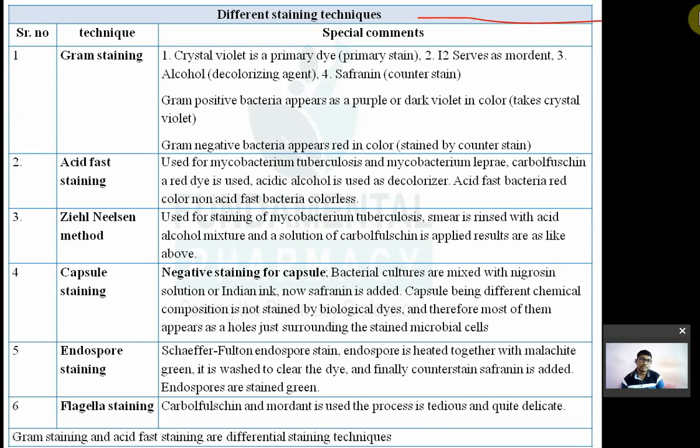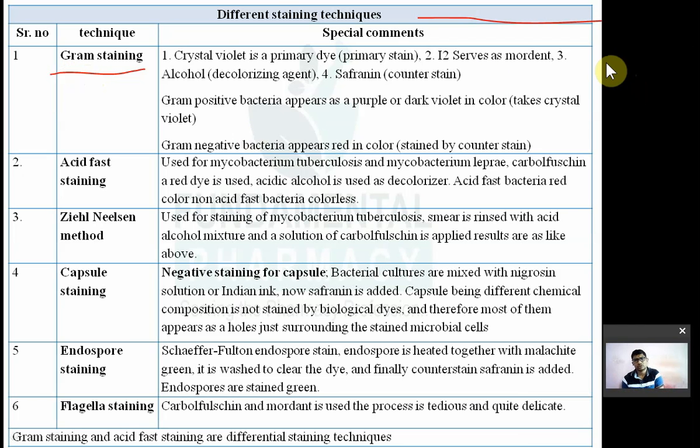So what are the different staining techniques? First one is gram staining. Gram ने क्या किया था, एक staining technique develop किया, known as gram staining. So based upon this staining, bacteria are classified into two types: gram positive and gram negative. So those which will give you a color in the gram staining are known as gram positive bacteria, which will appear purple or dark violet in color, and gram negative bacteria will appear red in color. ये staining का पूरा प्रोसीजर कैसा होता है, उसका इम्पोर्टेंट नहीं.